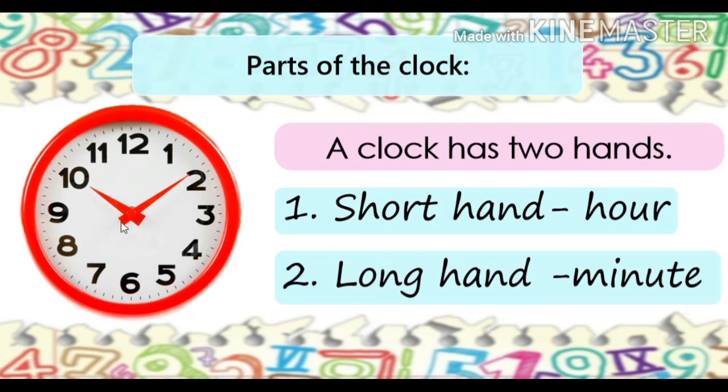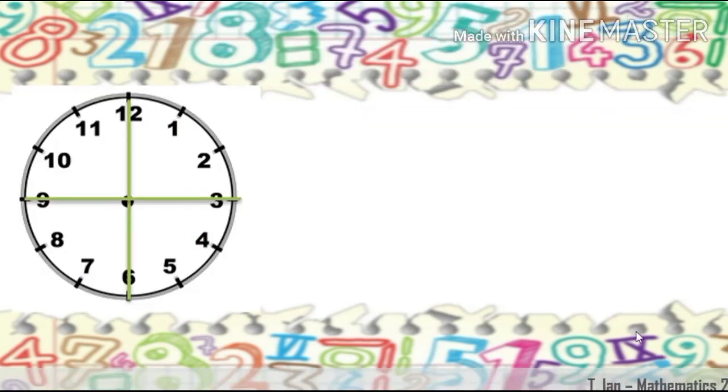So our long hand is pointing to number 2, so that is 10. Our short hand is pointing to number 10. So our time is 10:10. Okay, next, we are going to have the parts of the clock.